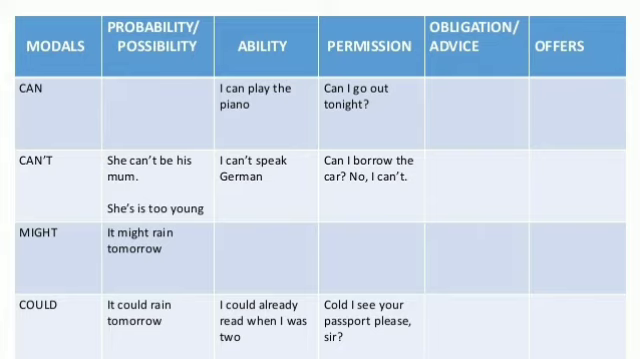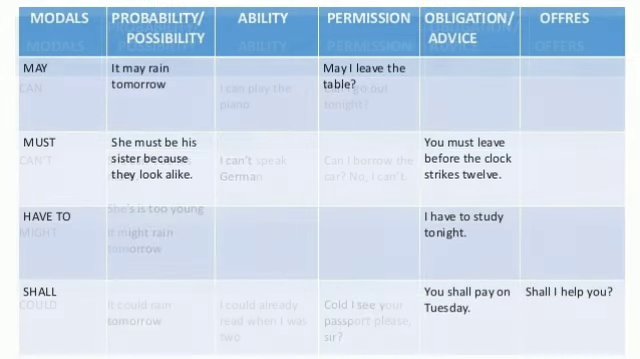Let us go through this table that can is used. First of all, let us see the model. And can is used for ability and for the permission. And can't is used for the probability or possibility plus ability plus permission also. And might model is used for probability or possibility only, and could model is used for the probability, possibility, ability and permission. You just go through these examples to make it more clear.